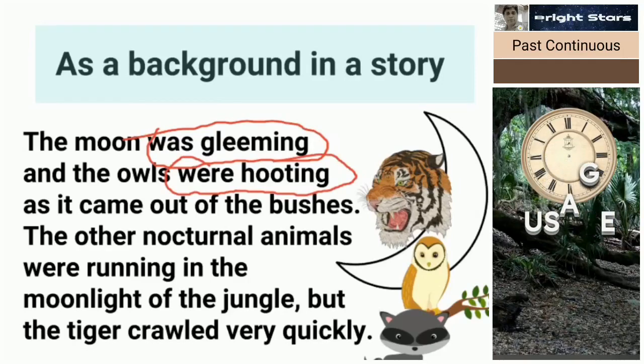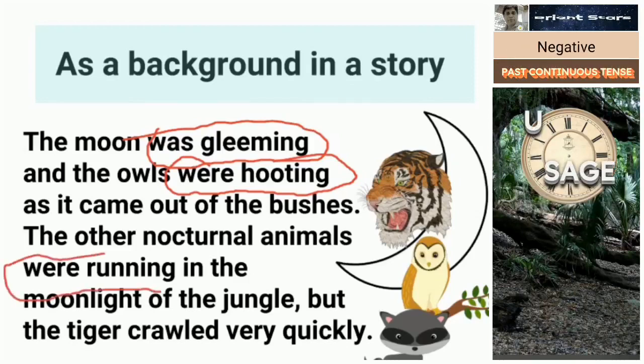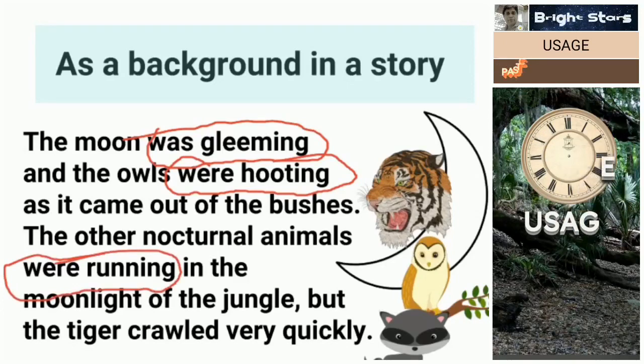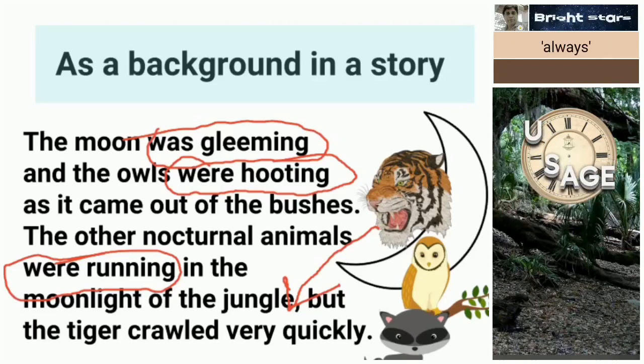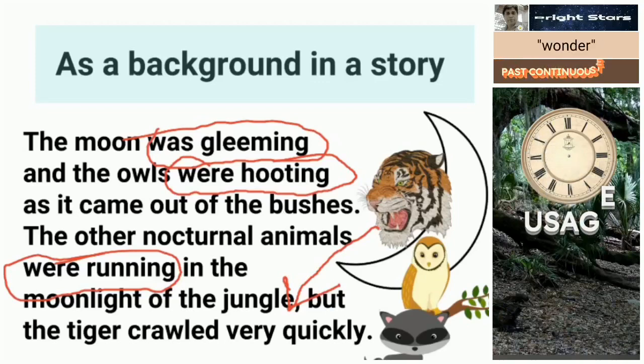The other nocturnal animals, means animals which are active during night time, were running in the moonlight of the jungle, but the tiger crawled very quickly. So to show the background of the story, we are using was gleaming, were hooting, were running. These three things were the background of the story. In this sense also we can use past continuous tense.